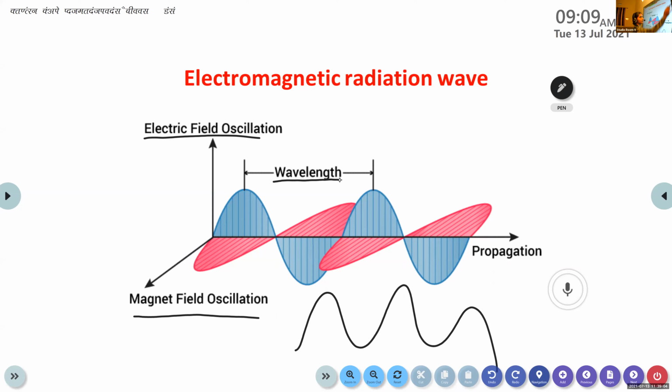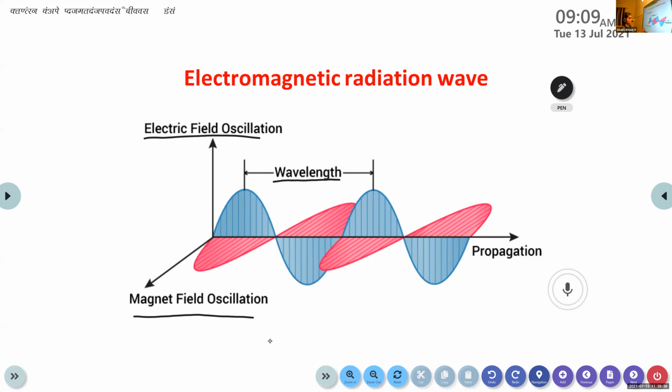Can you define these two points, this one and this one? I think you have learned it in physics. Crest and trough. Very good. Here the distance between adjacent crests is defined as wavelength. Okay, we can discuss it later. Now I just mentioned this wavelength: it is the distance between adjacent crests or adjacent troughs.